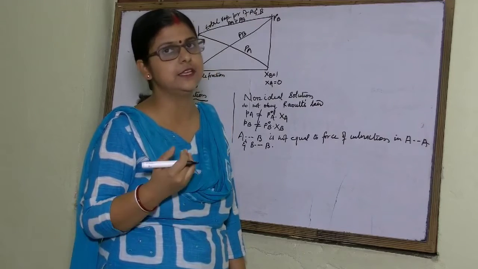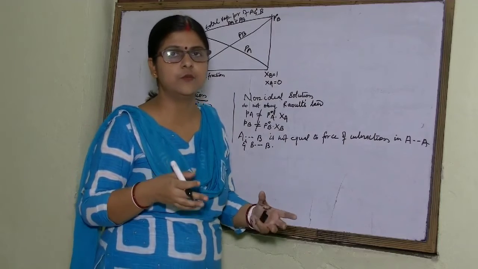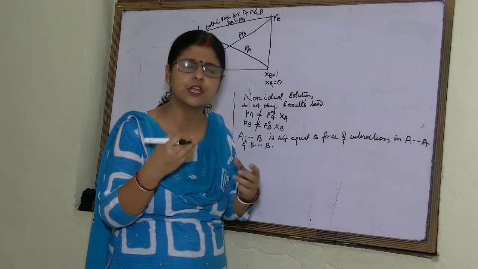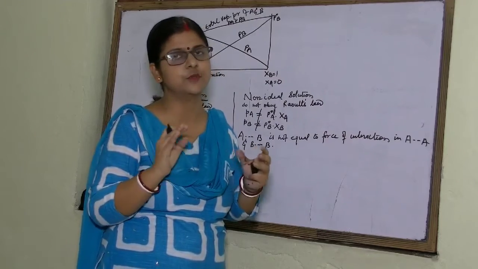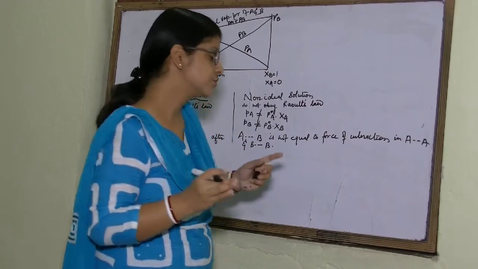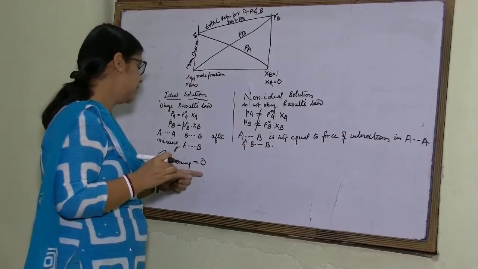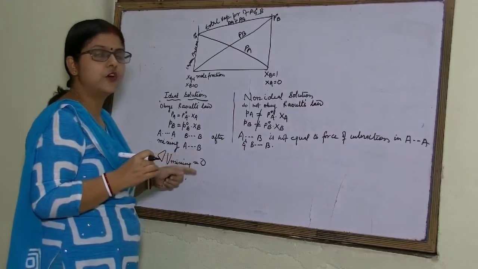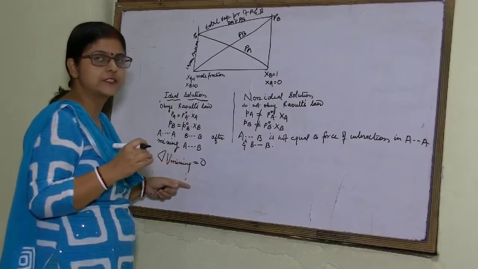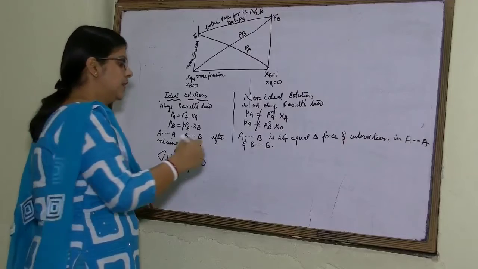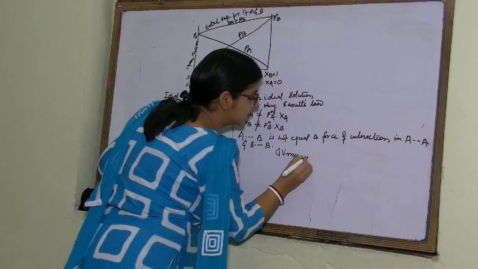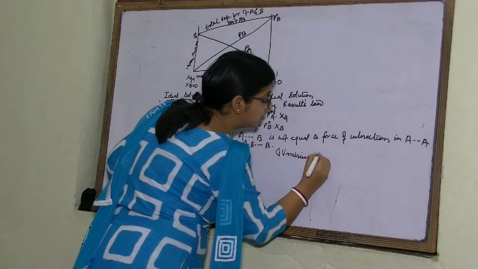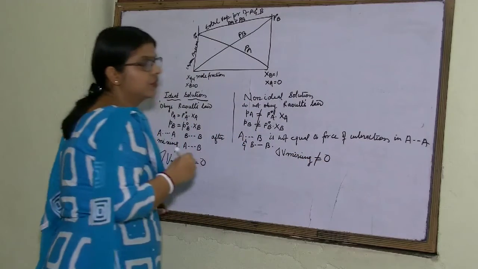But here, in this case, we are taking such a solute and such a solvent that after mixing, the force of interaction is not changing. So, volume mixing will not change. So, delta V mixing will be 0. Here, for a non-ideal solution, delta V mixing will not be equal to 0.